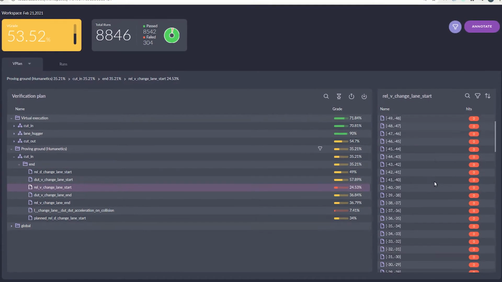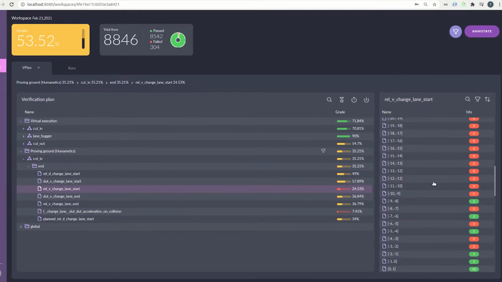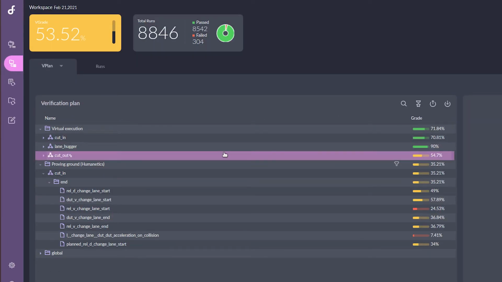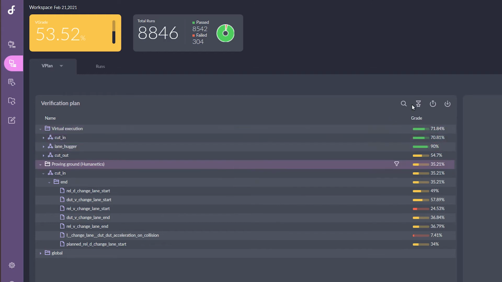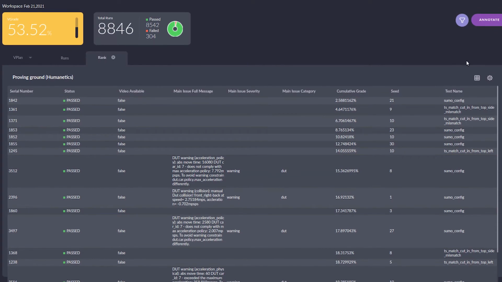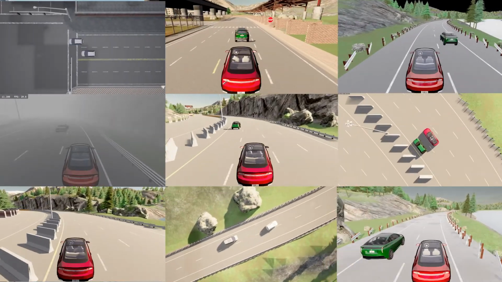In our cut-in example, an analysis suggests we have fixed a planning error in the device under test that was exposed during virtual testing in a massive scale. After running the scenario on the proving ground, we have verified that the bug was actually fixed. Now we would like to make sure that the fix is applicable for all the surrounding cut-ins. For that, we will generate thousands and hundreds of thousands of concrete cut-ins around the bug using MSDL constraints and run them in the virtual environment. After we finish that, we will continue to look for coverage holes.